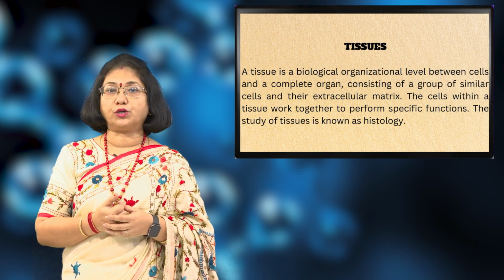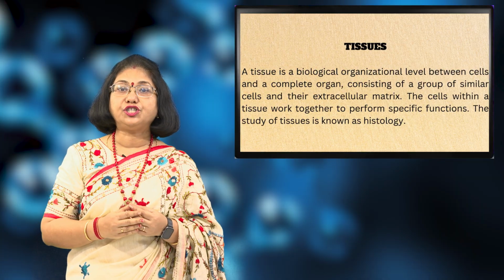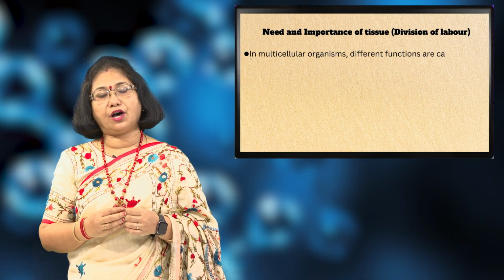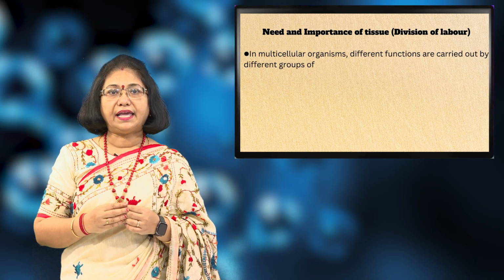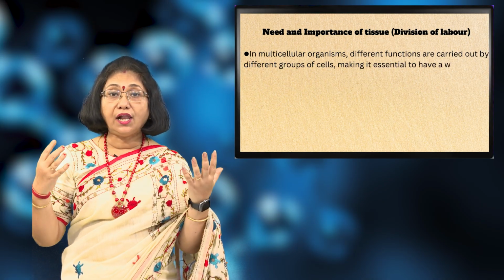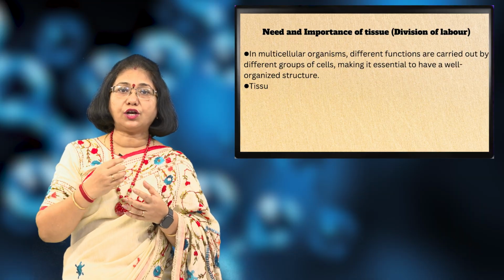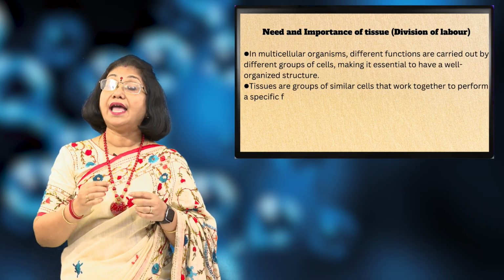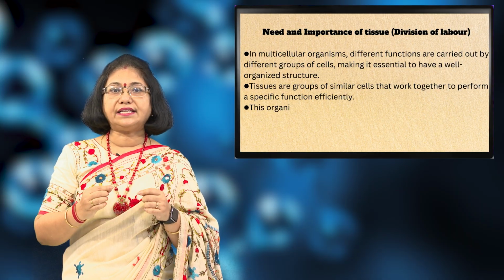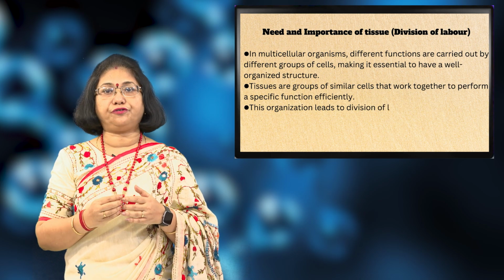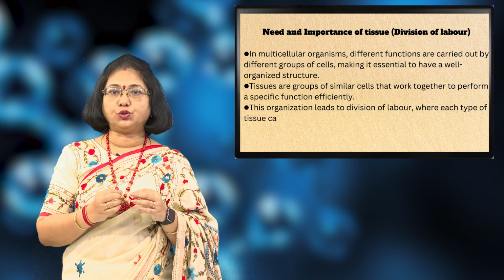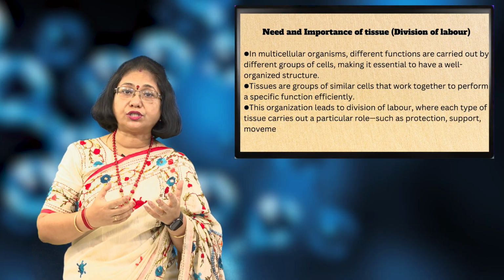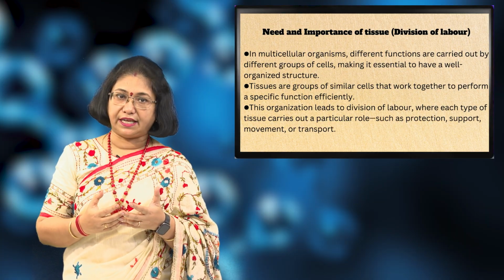Tissues are very important because they bring about division of labor. In multicellular organisms, different functions are carried out by different groups of cells, making it essential to have a well-organized structure. Tissues are groups of similar cells that work together to perform a specific function efficiently. This organization level brings about division of labor, where each type of tissue carries out a particular role, such as protection, support, movement, transport, etc.